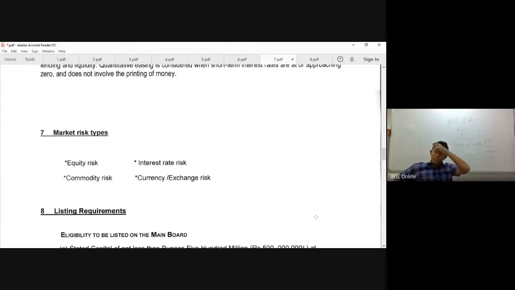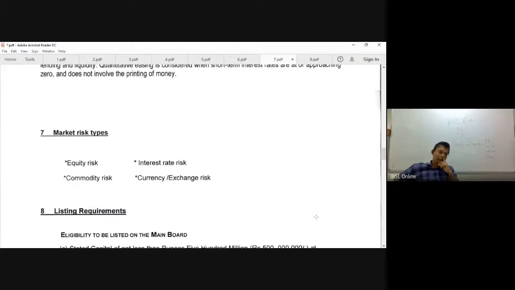All these four risks are market risks. Now, if the examiner asks you what are the market risks, these are the four. There are four types of market risk. Equity risk, shares. Today you purchase at 10, tomorrow it is coming under 2 rupees. Then you will be losing 8 rupees. That is a risk you take by investing in shares.